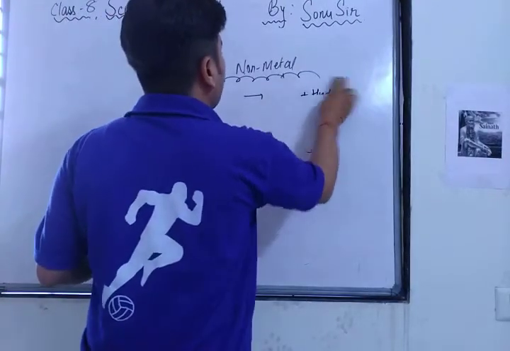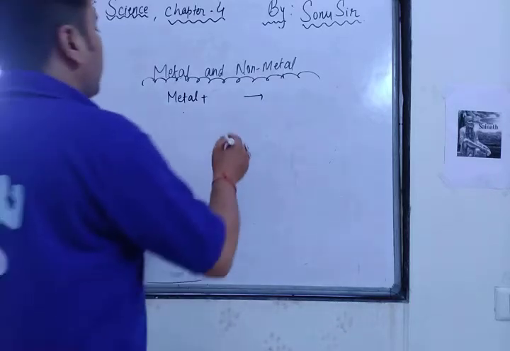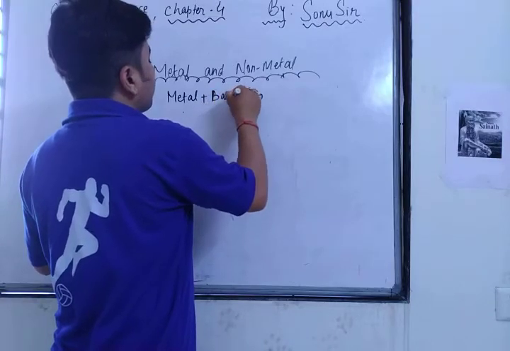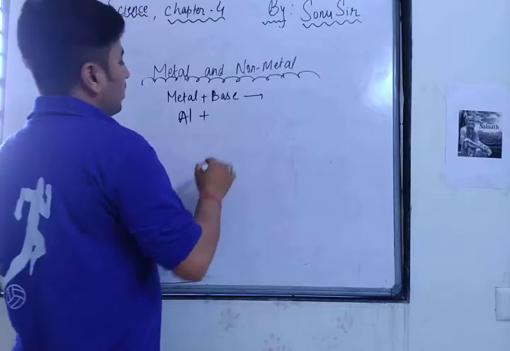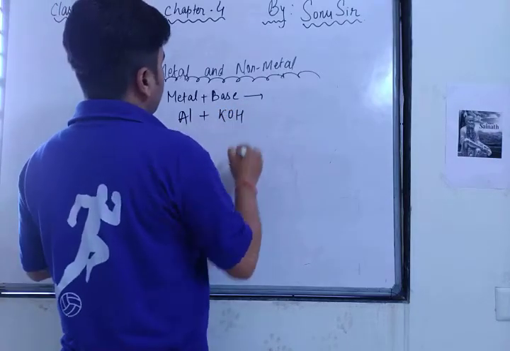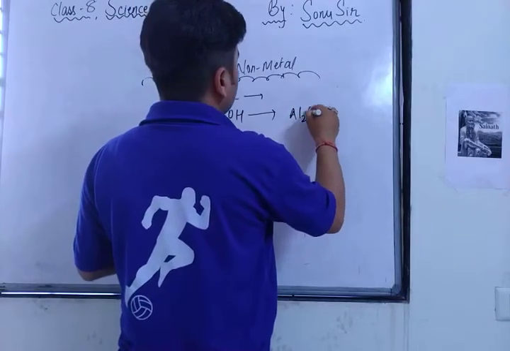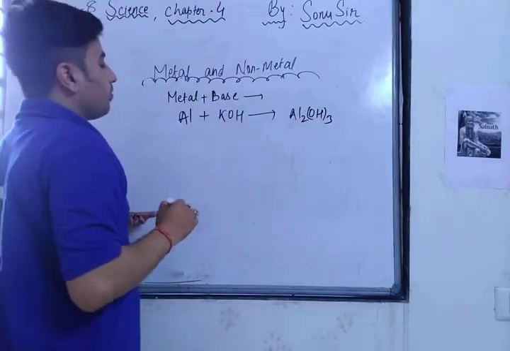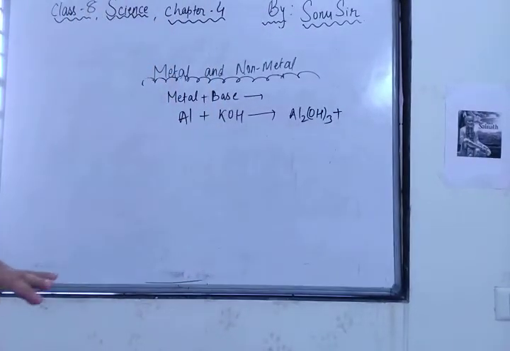Special metals, generally aluminium, lead, and tin, react with sodium hydroxide to liberate hydrogen gas. Metal plus base. Just suppose aluminium reacts with potassium hydroxide, it gives you aluminium hydroxide plus hydrogen gas. They evolve hydrogen gas also.